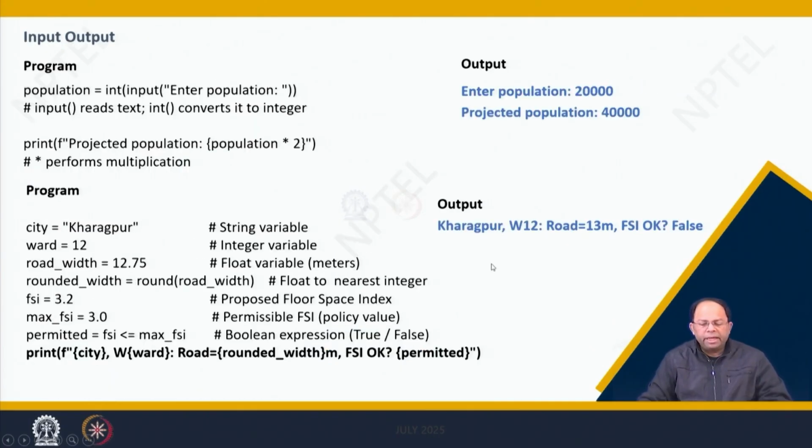Then looking into input and output operations, for example in this particular program, we are taking input from the user. That means a person will type in the input. The syntax for that is the term input, and within brackets, enter population is the text that would be shown on the screen. Once you type that value, it would be stored as an integer in this variable called population.